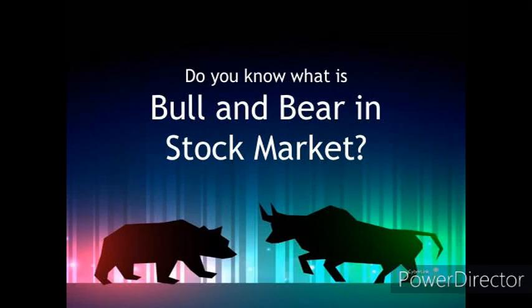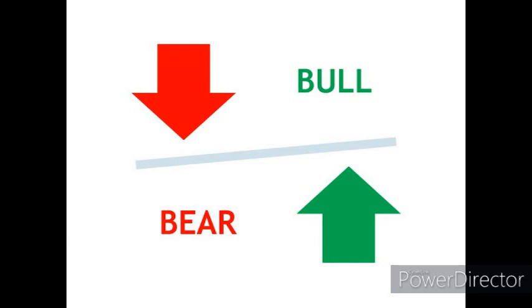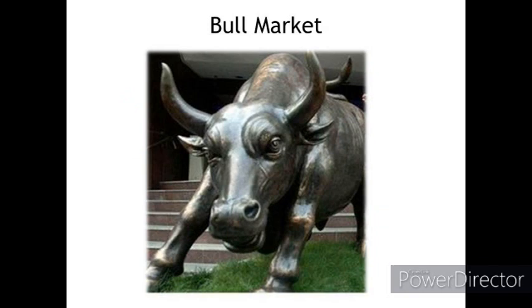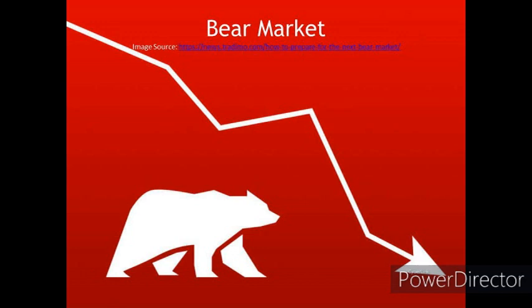In this video, I'll be explaining the two most popular stock market terminologies, the bull and bear. So what is a bull market? If the price of a share keeps increasing, it is said to be in a bullish trend. Similarly, if the price of a share keeps crashing down, then it is said to be in a bearish trend.